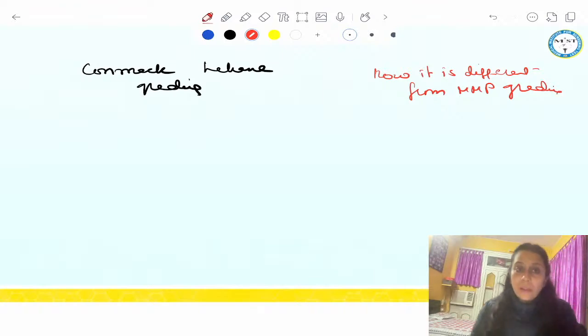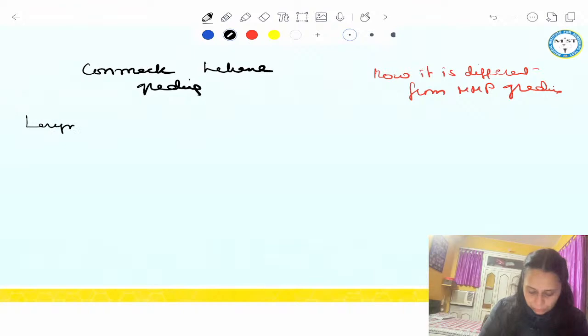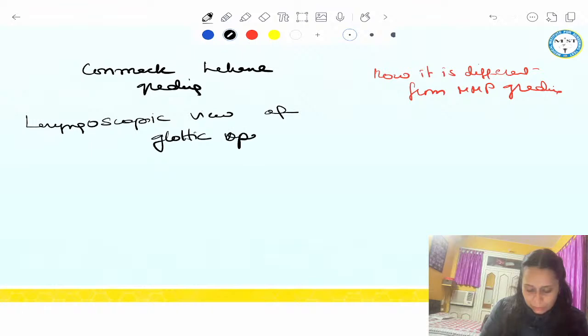So guys, the Cormack-Lehane grading system is the laryngoscopic view of the glottic opening. So when we do the laryngoscopy, the laryngoscopic view of the glottic opening is what is Cormack-Lehane grading. How is it different from Mallampati grading?